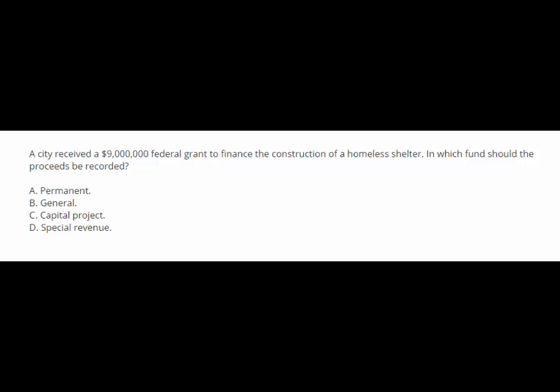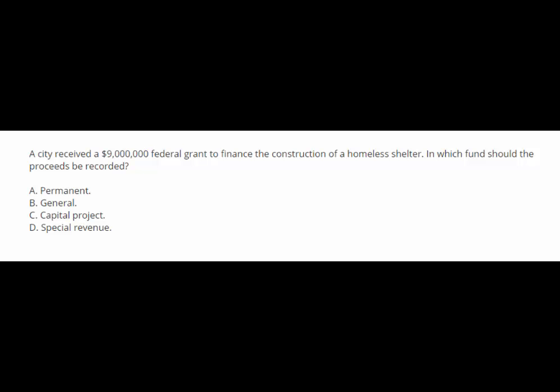Let's tackle this governmental fund accounting question. A city received a $9 million federal grant to finance the construction of a homeless shelter. In which fund should the proceeds be recorded? And our choices are A, the permanent fund, B, the general fund, C, the capital project fund, or D, the special revenue fund. The correct answer to this multiple choice fund accounting question is C.